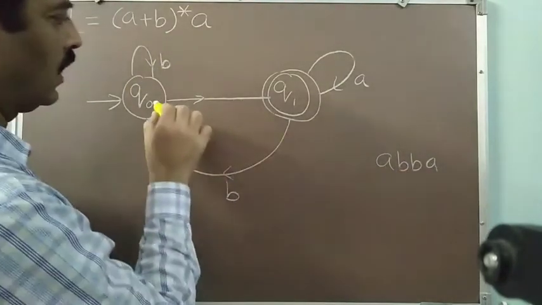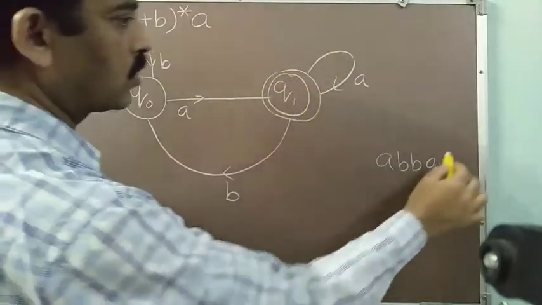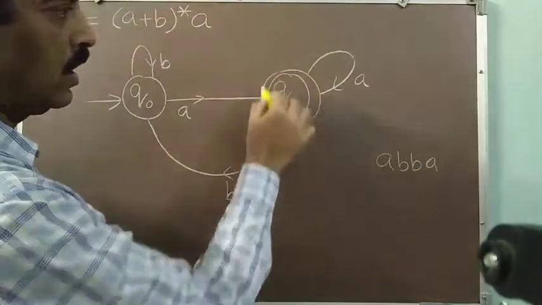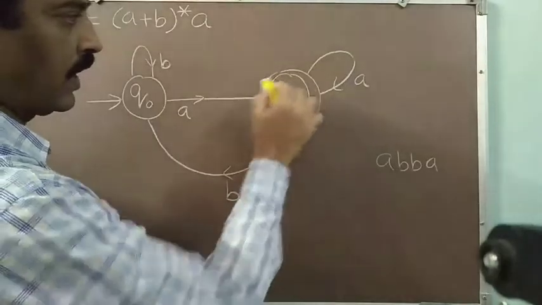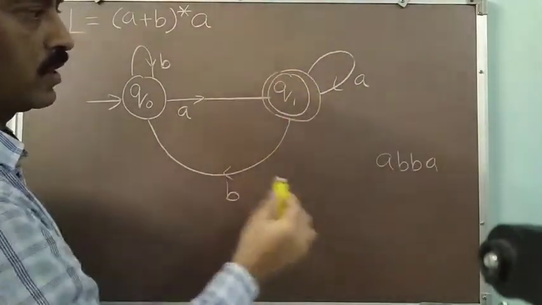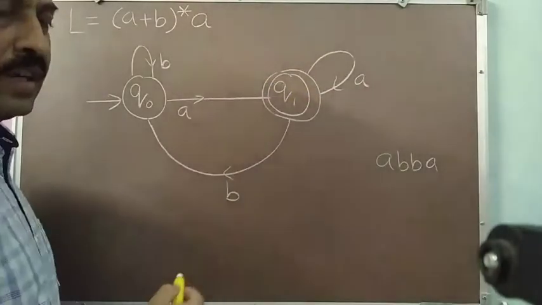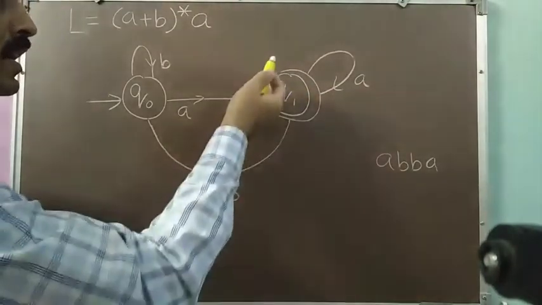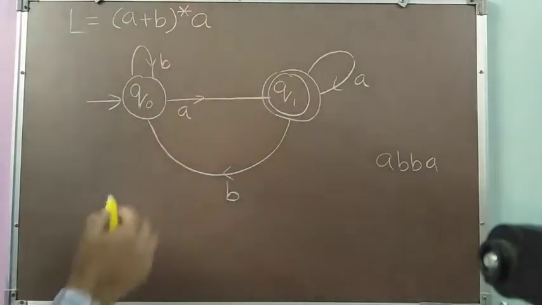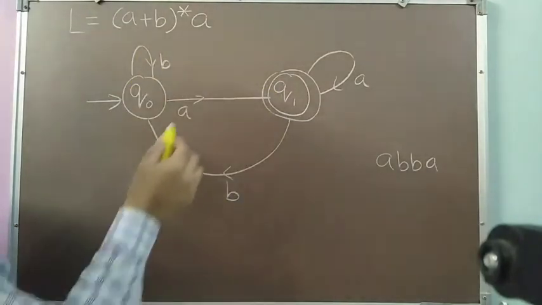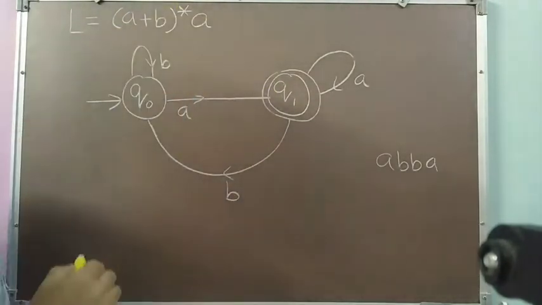Then I find a again, so I will move to the Q1 state. At the end of the string, I am in the Q1 state, which is a final state. So when my string is exhausted, I am resting in a final state, and that's why my string will get accepted. So this is a correct finite automaton for this language.